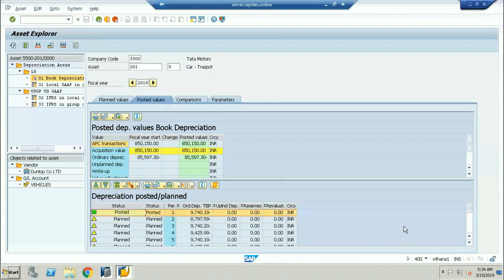Now, what is the change that has happened in the depreciation calculation for an asset in SAP S/4HANA before and after? If I want to calculate a depreciation of an asset, what is the transaction code I had to use?